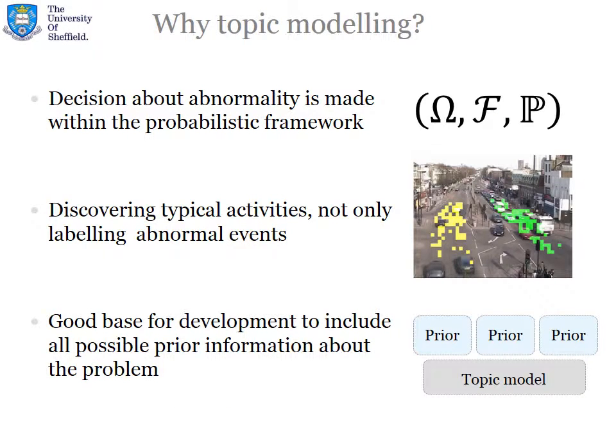Why do we choose topic modeling for abnormal behavior detection? There are a number of reasons for this. First, the decision about abnormality is made within a probabilistic framework. It means we can use all the power of probability theory and statistics for our problem. Moreover, our decision is not binary. We have a confidence level of our decision. A topic model is not limited to being a tool just to decide what is normal and what is abnormal. It can also explain typical activities happening within the scene, helping us to understand what is going on. A topic model is also a good base to add building blocks upon it to include our prior knowledge about the problem.